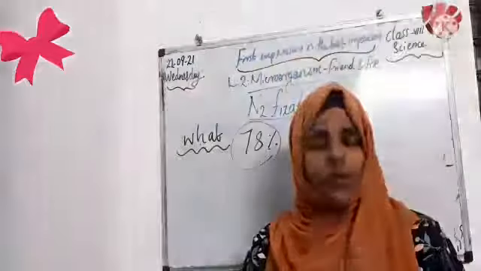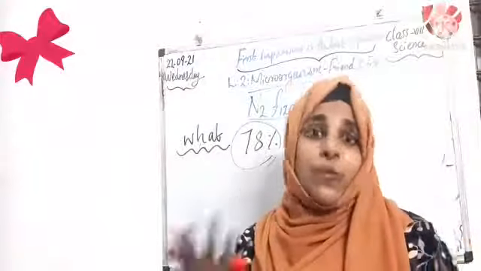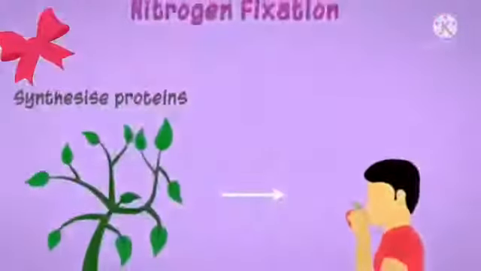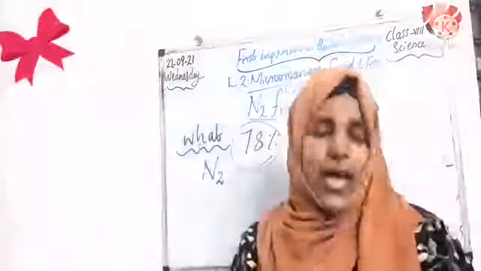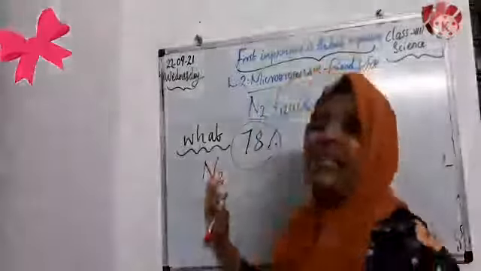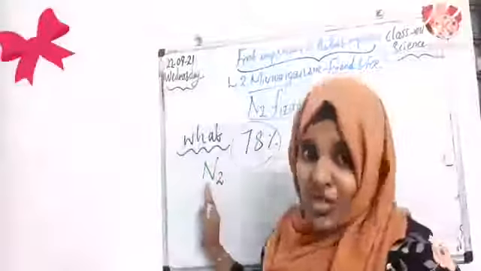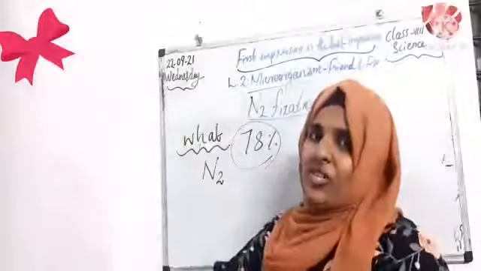So what will we do, children? Because without nitrogen, we cannot prepare protein for our body. Nitrogen is very important to synthesize protein. So why do we need nitrogen, children? Yes, of course, we need nitrogen for the synthesis of protein. So what is nitrogen fixation, children?